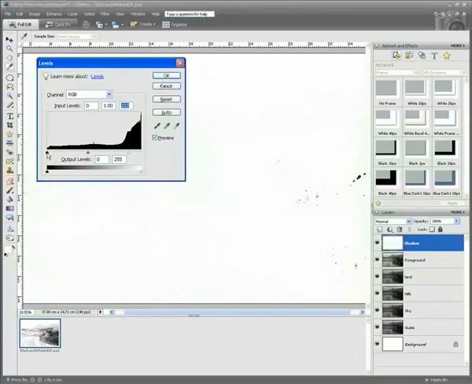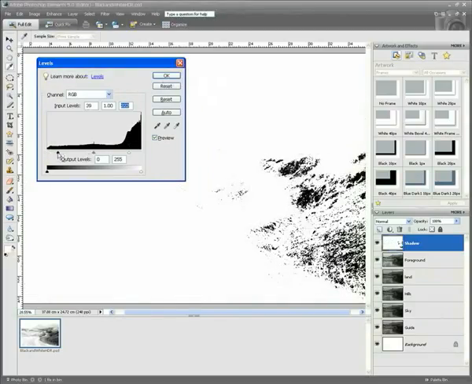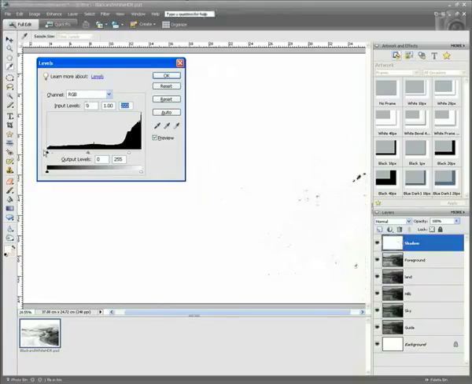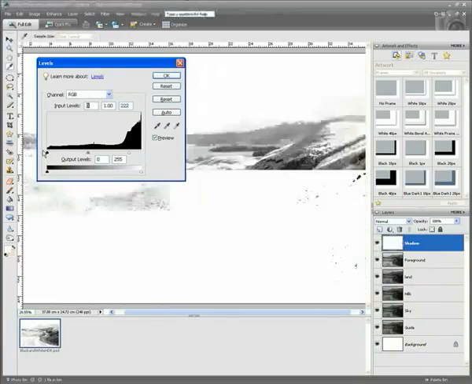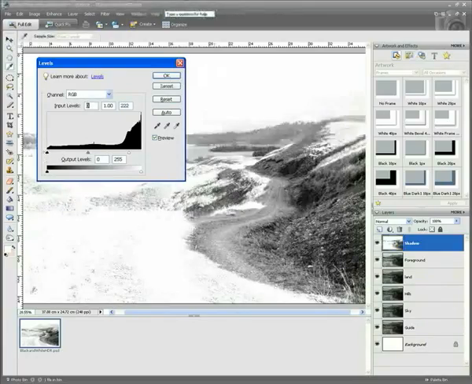So again, hold down your Alt key and just shift along to the right, and you see because the area is quite dark, almost instantly we've got some clipping going on in the image, so we can leave our shadow slider exactly where it is. Now the final adjustment is the midtone slider.